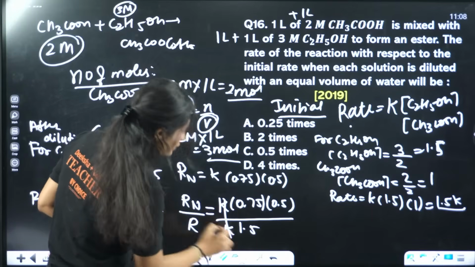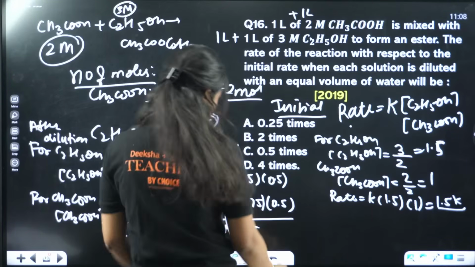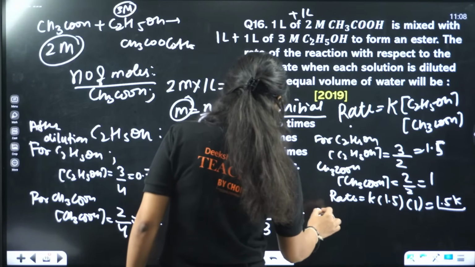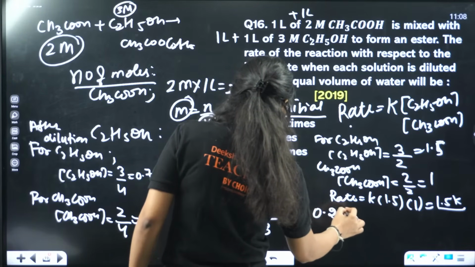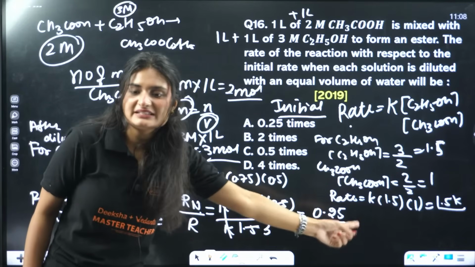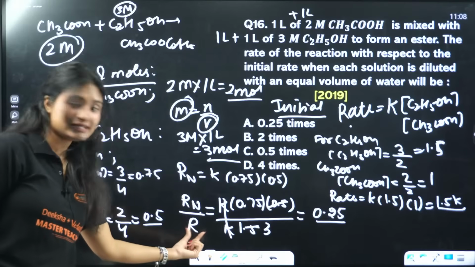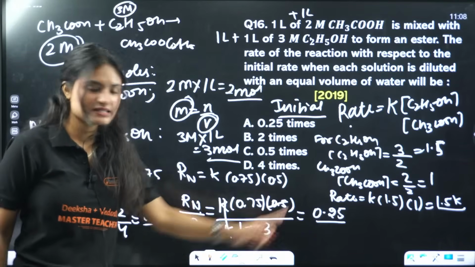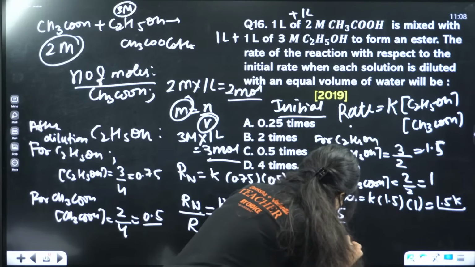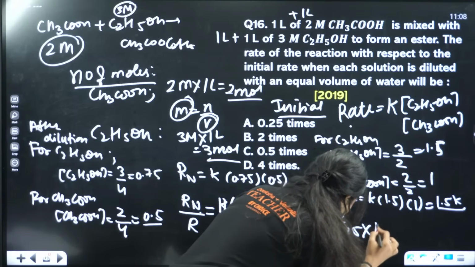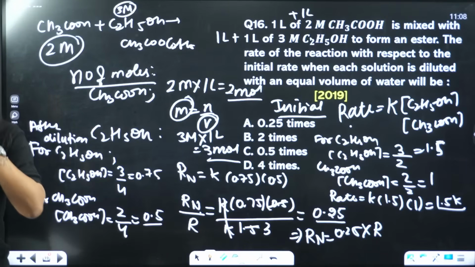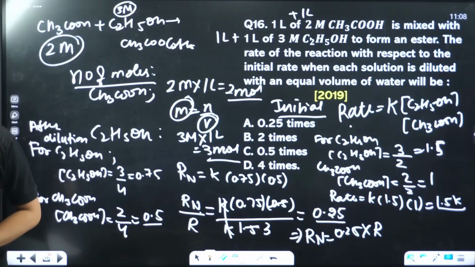If I just solve it, it will come out to be 0.25. New rate is 0.25 times the original rate. I can also write new rate equals 0.25 times the original rate.